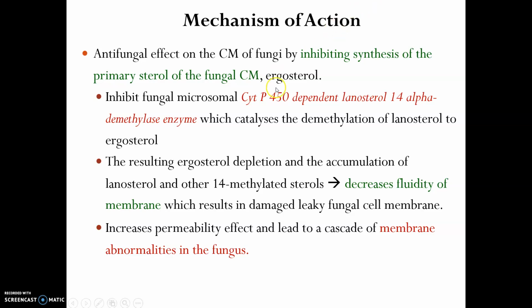That is, they inhibit the fungal microsomal enzyme. What is the name of the enzyme? Cytochrome P450 dependent lanosterol C14 alpha demethylase enzyme. That enzyme is needed to convert lanosterol into ergosterol. So if that enzyme is blocked, lanosterol will not be converted to ergosterol. So the ergosterol formed will be less, and the cell membrane will not have much strength.